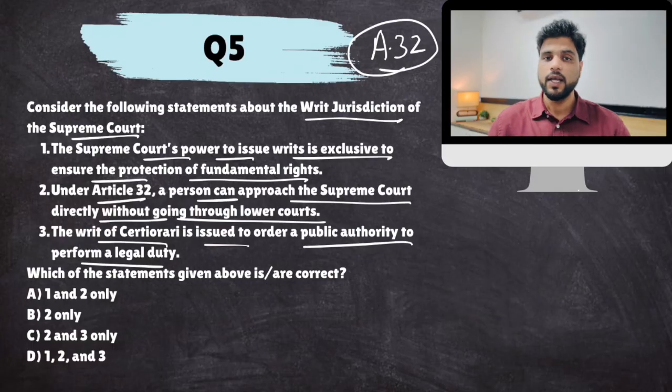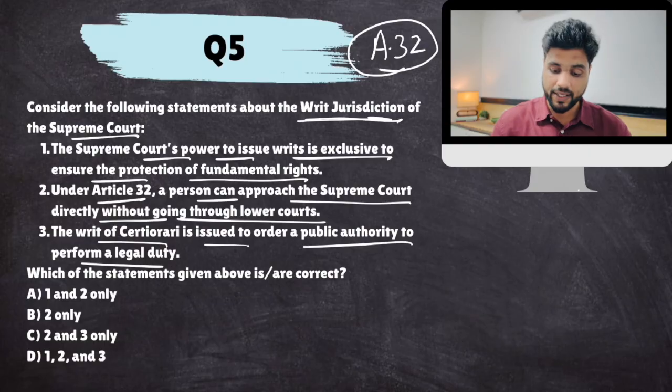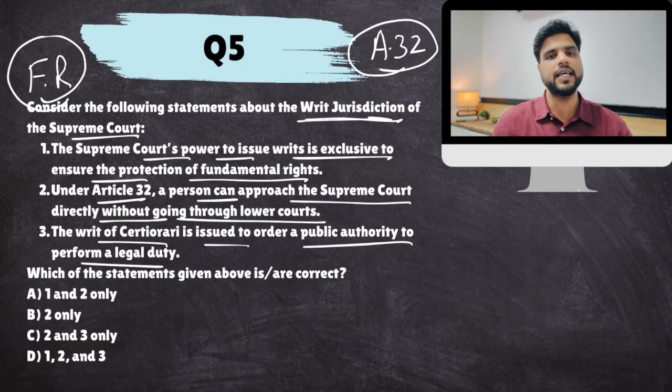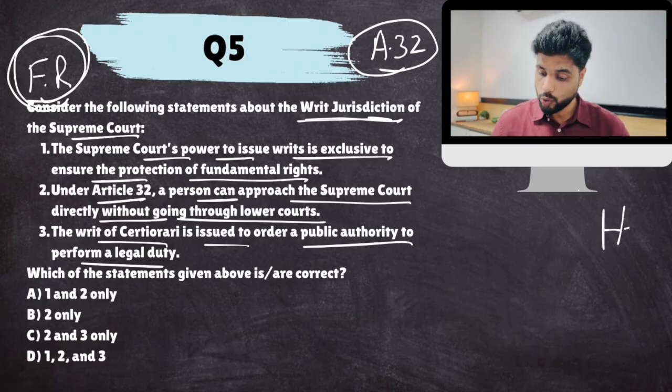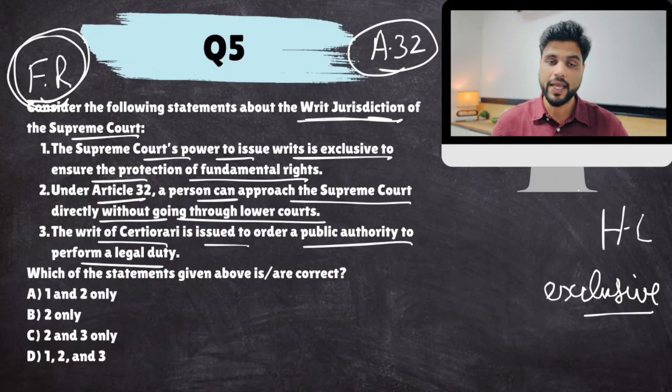Now, remember, Supreme Court's writ jurisdiction is only extended to matters related to fundamental rights. Supreme Court cannot issue writs other than for fundamental rights. Okay? And you can directly approach the Supreme Court if your fundamental rights are violated. You can approach a High Court also, but you can also approach a Supreme Court. So this jurisdiction of Supreme Court is not exclusive. People can go to High Courts as well. Okay? And remember, this writ jurisdiction is available only for fundamental rights, not other issues. For High Court, it also includes other issues.